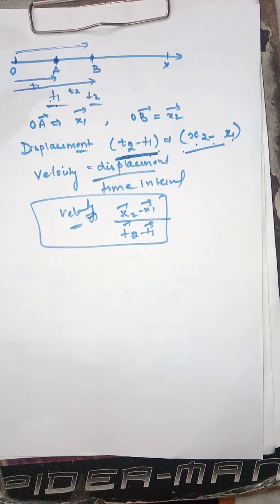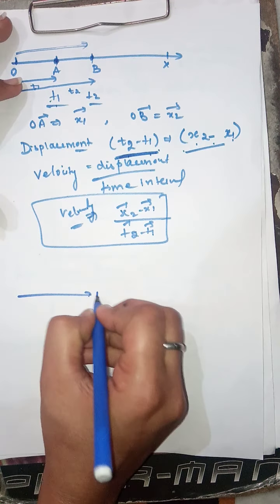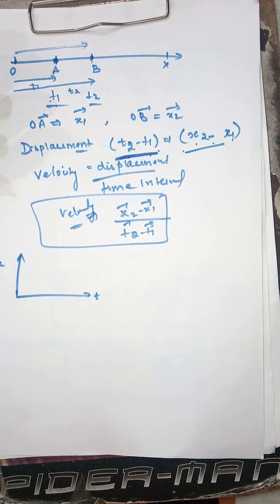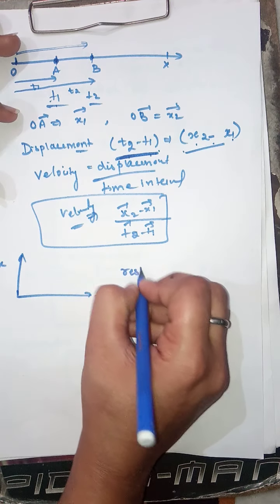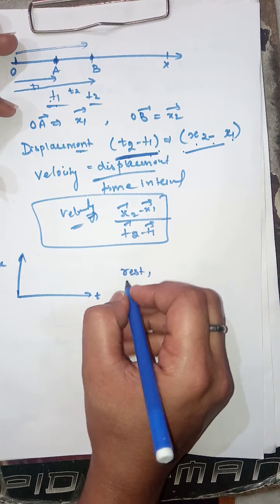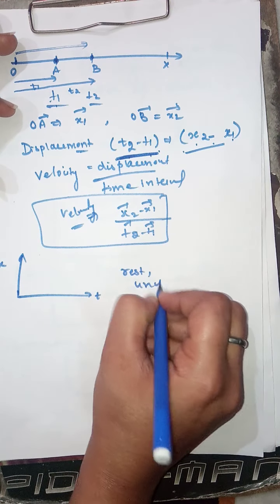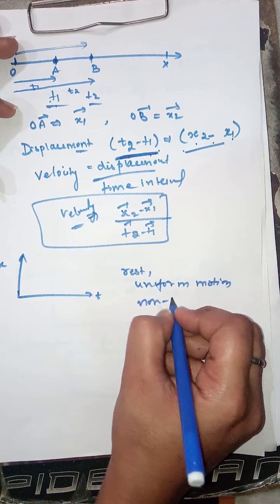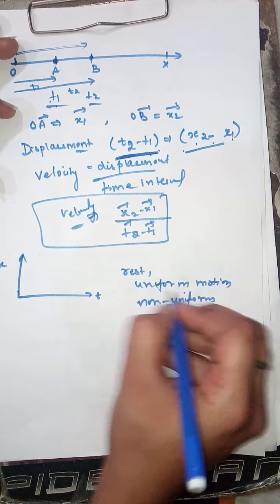As homework, you need to study and consider the graph between time and position x when the body is at rest, when the body is moving in uniform motion, and in non-uniform motion.